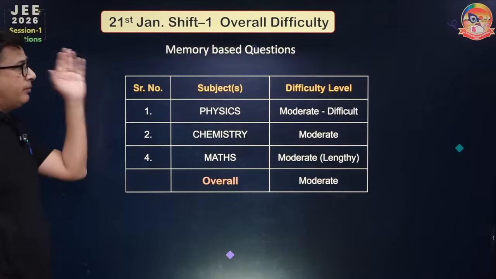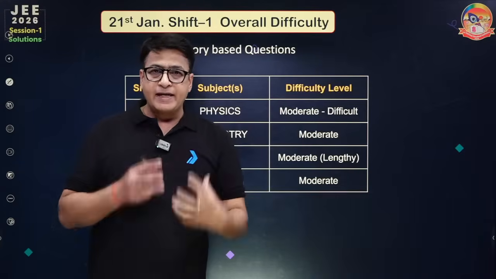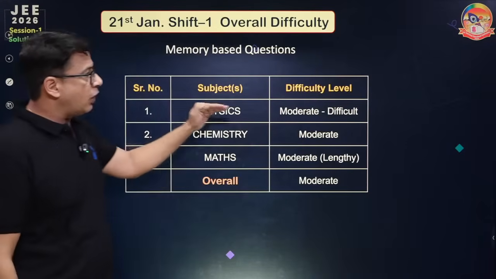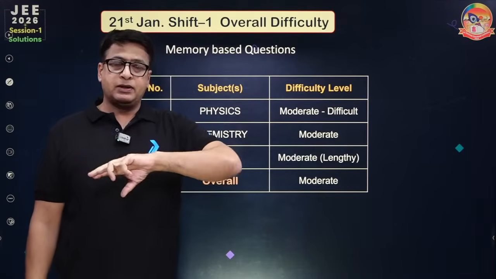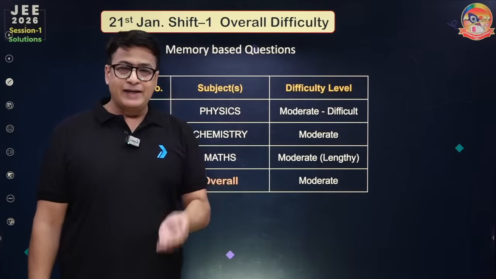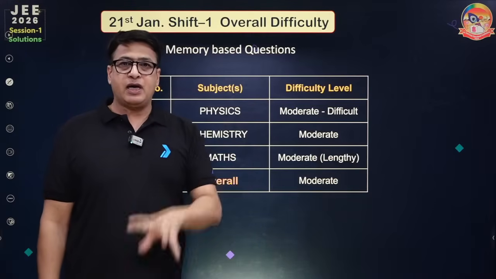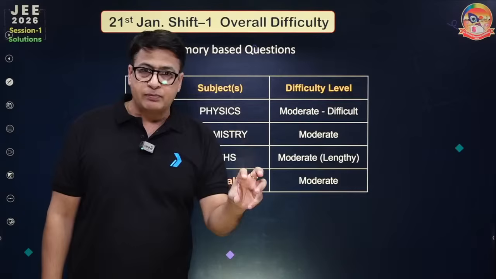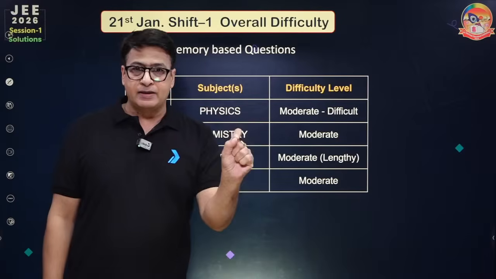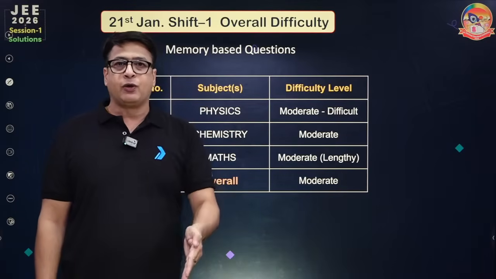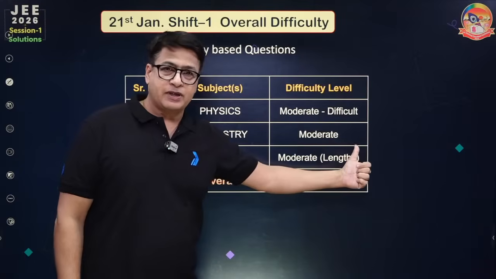Because this is memory based, we discussed with the teachers as well as the students. Based on that, we found that physics was moderate to difficult and chemistry was moderate. If you remember the previous year paper, chemistry was generally easy, but in this session it is moderate because there are few calculation-based questions in physical chemistry, few questions in organic chemistry which required certain reaction mechanisms, and inorganic chemistry required certain memory-based questions.